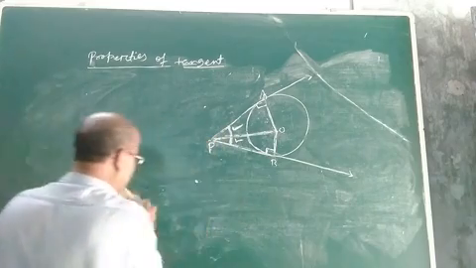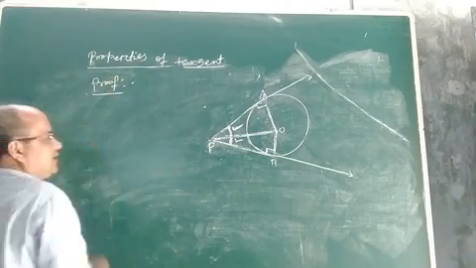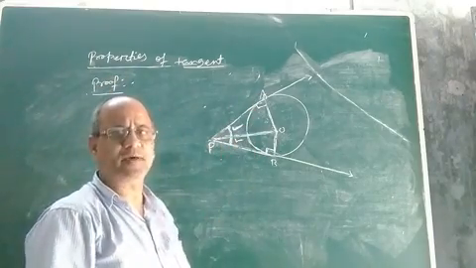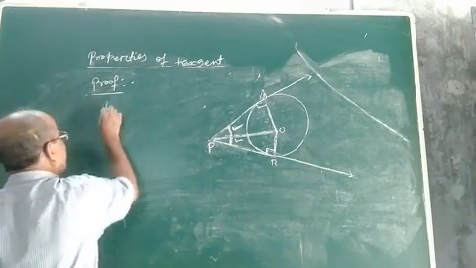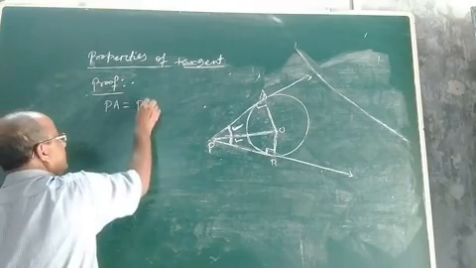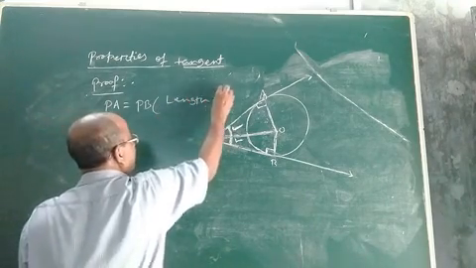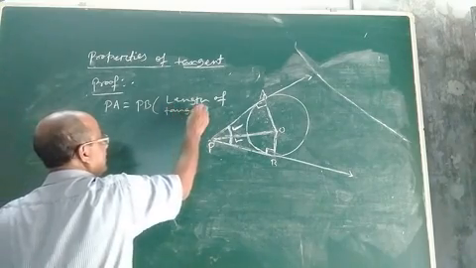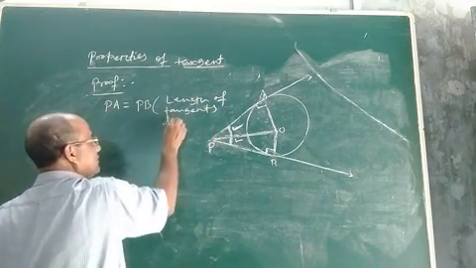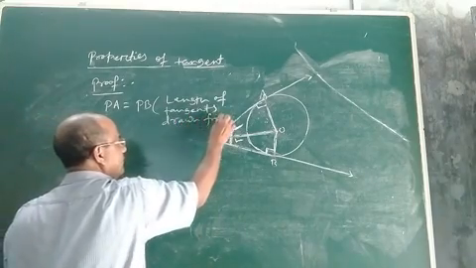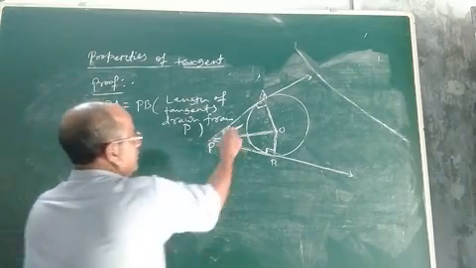Let us come to the proof part. We are already given PA and PB are two tangents drawn to the circle from the external point, and you know that they are equal. So clearly, PA will be equal to PB. What is the reason? The length of tangents drawn from an external point P will be equal.